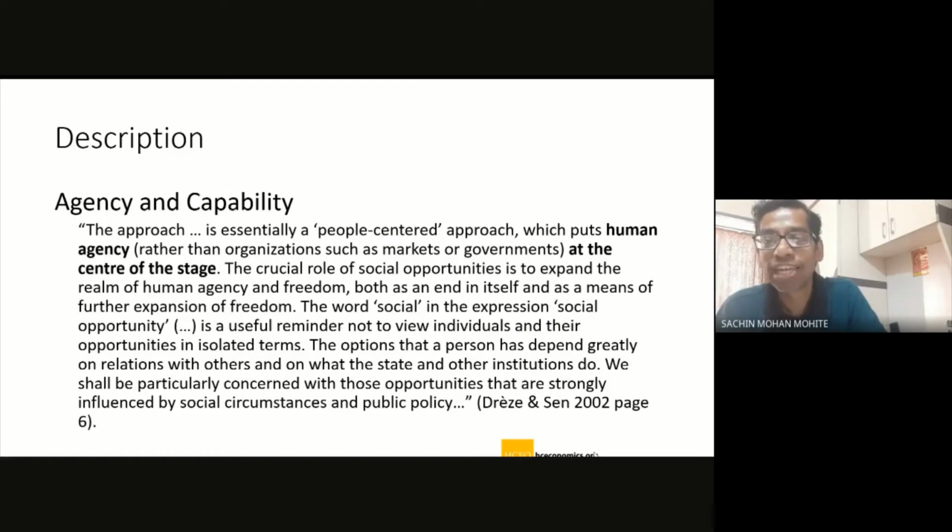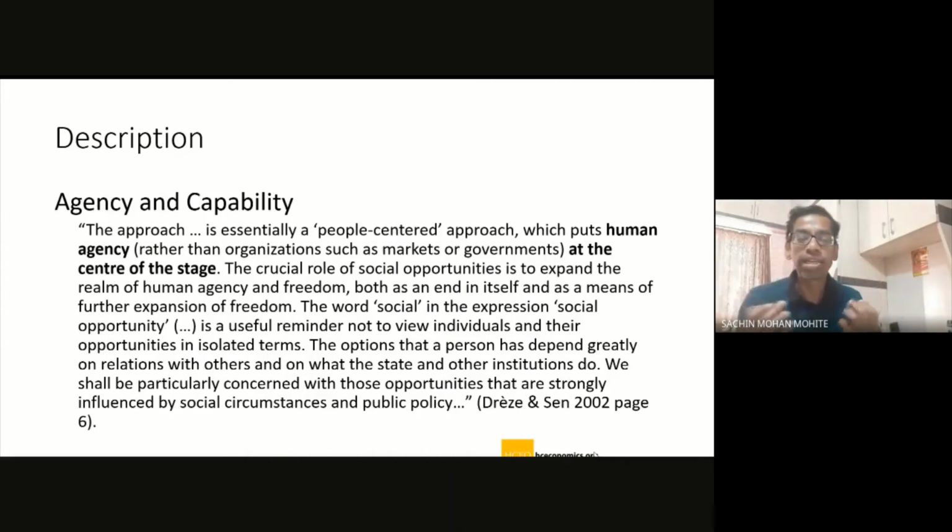When we are giving importance to human agency and not to organizational factors like market, government, state, and certain institutions which have an organizational setup, we are not interested in those kinds of agencies here. Amartya Sen is trying to understand the agency in the human form. So basically, it's very simple.